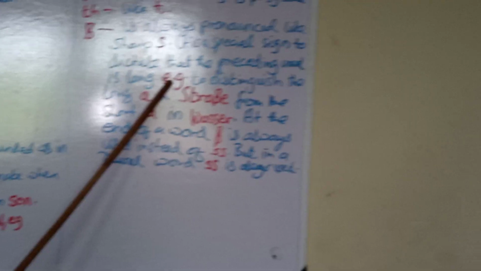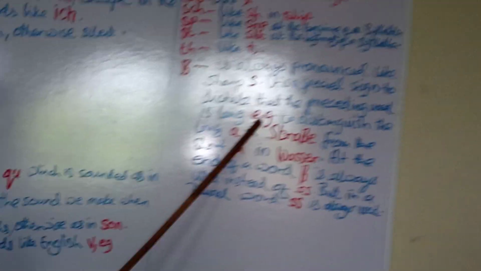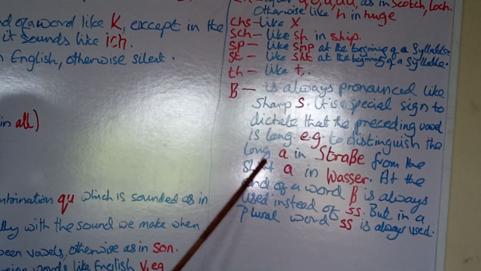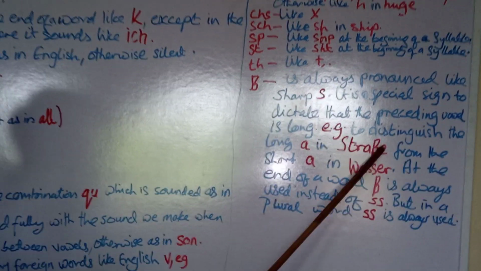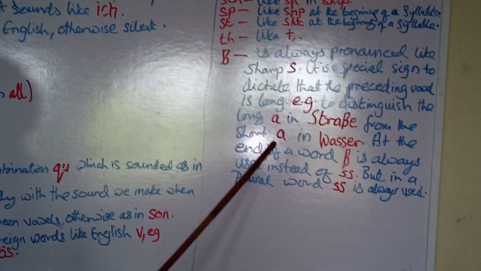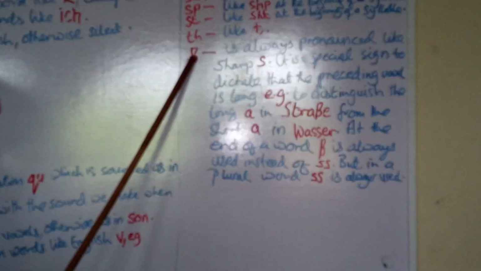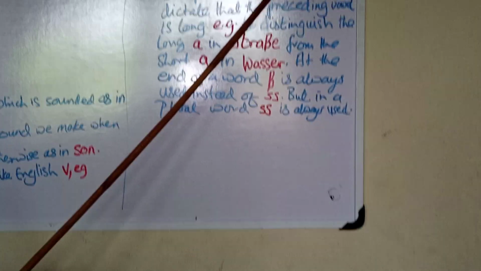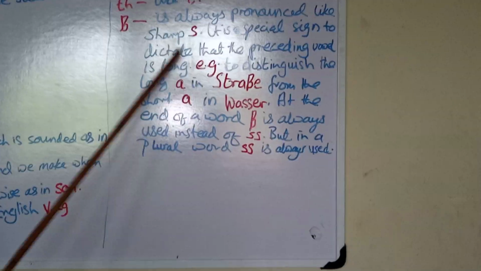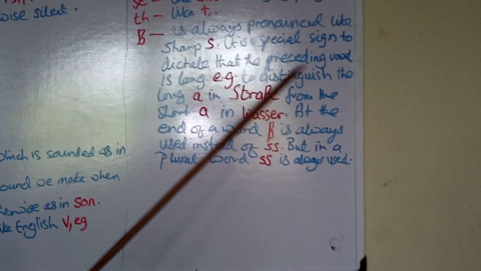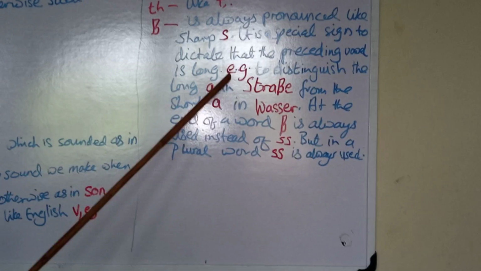Zum Beispiel, for example, to distinguish the long A in Strasse from the short A in Wasser, water. Let's take it again. This sharp S is always pronounced like sharp S. It is a special sign to dictate that the preceding vowel is long.